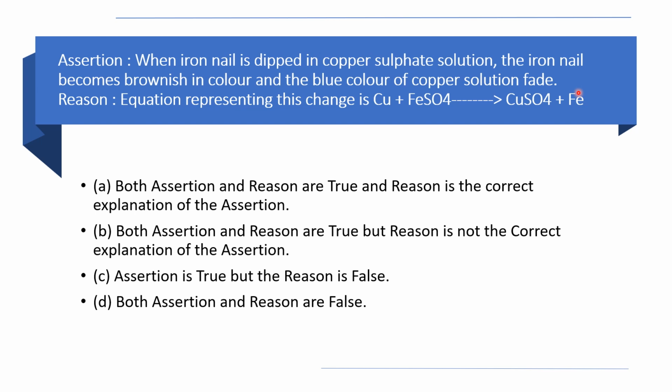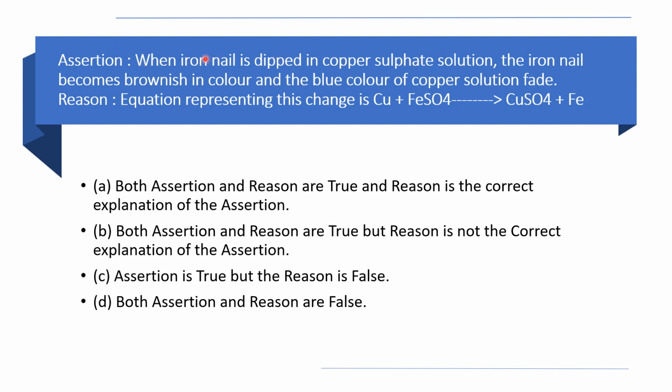When iron nail is dipped in copper sulfate solution, what happens? The iron nail becomes brownish in color, and the blue color of the copper solution fades. So the assertion is true. Clear? Now, moving to the second statement, that is the reason: the equation representing this change is Cu plus FeSO4 gives CuSO4 plus Fe.